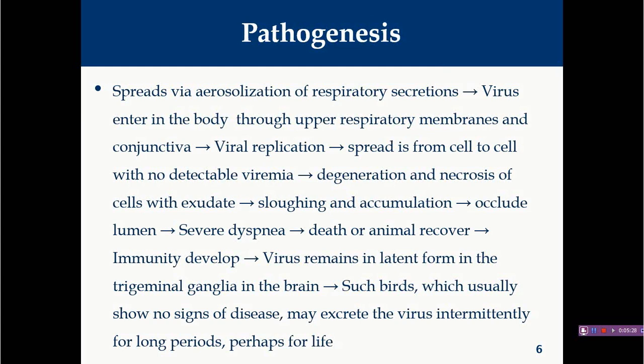Now we will see regarding pathogenesis. So we have already discussed that the virus generally replicates only in nasal epithelial cells and tracheal epithelial cells, which are both respiratory epithelia, and this particular virus also replicates in the conjunctiva. So either through the aerosol route or through the ingestion route, first of all this virus will reach the nasal epithelial cells or tracheal epithelial cells. Initially there will be attachment and finally it will go inside the cells and ultimately it will start replication.